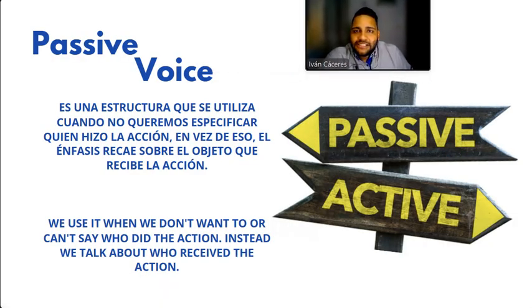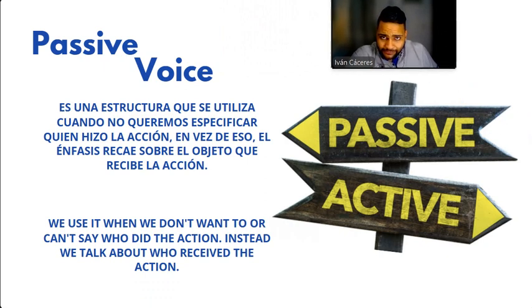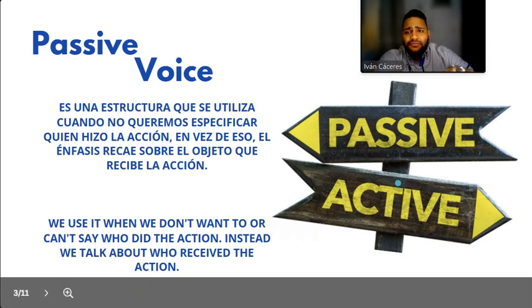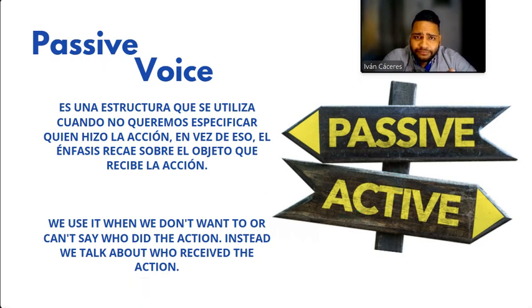Okay, so here we have, it says passive voice, and first it says it is a structure that we can use when we don't want to specify who did the action.